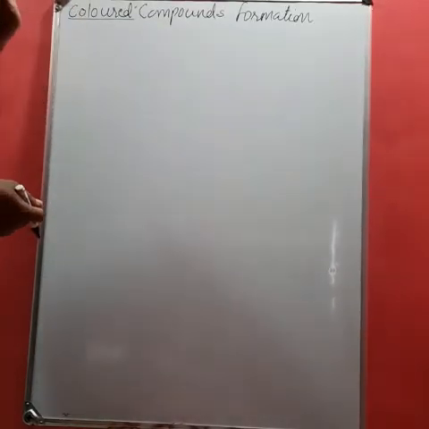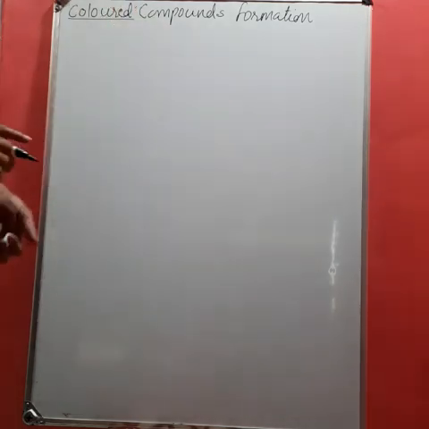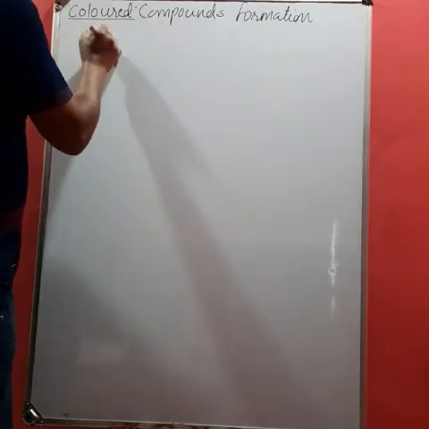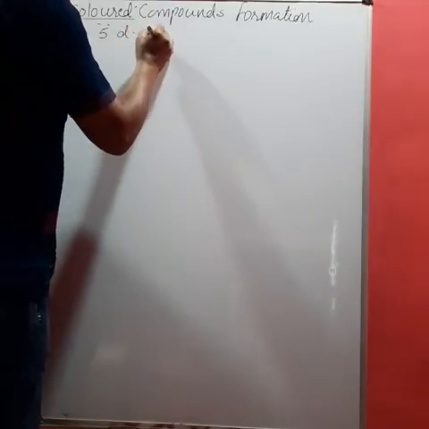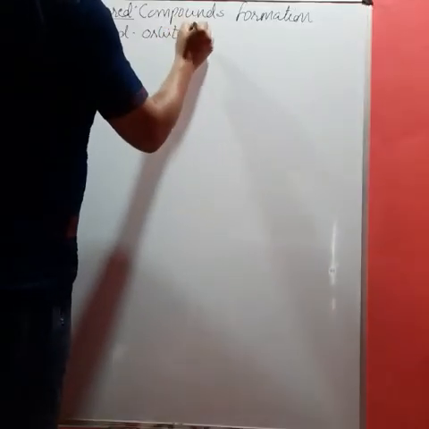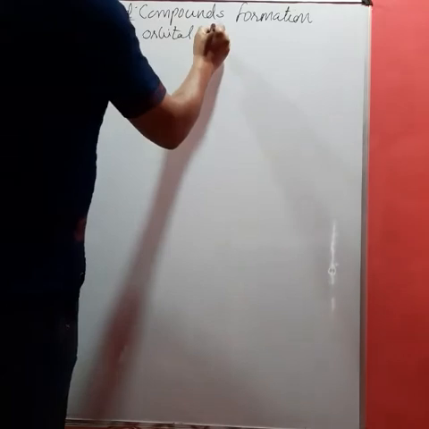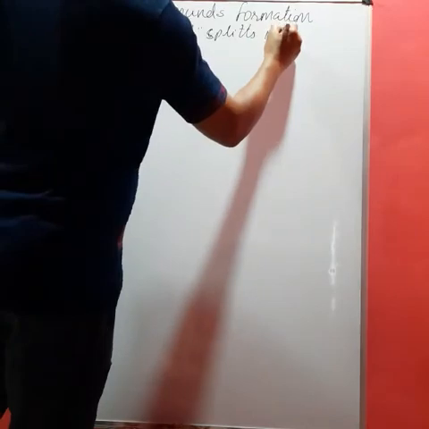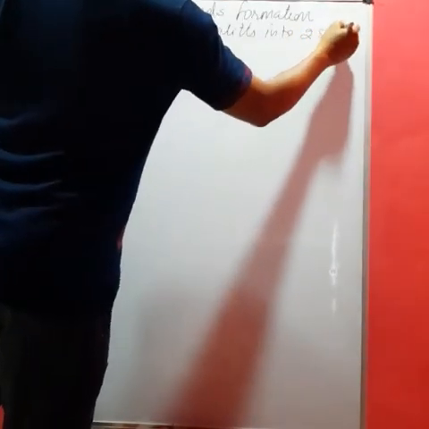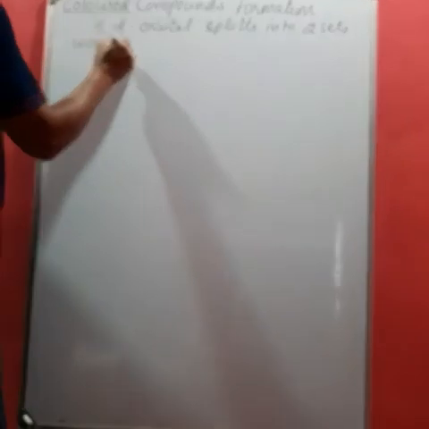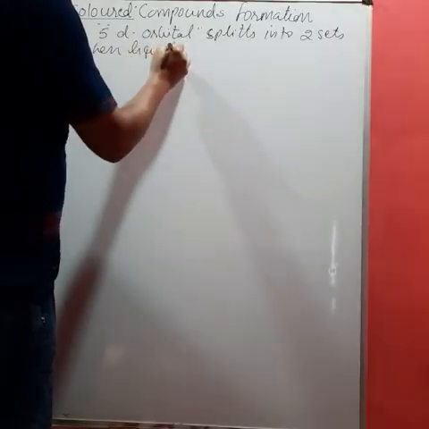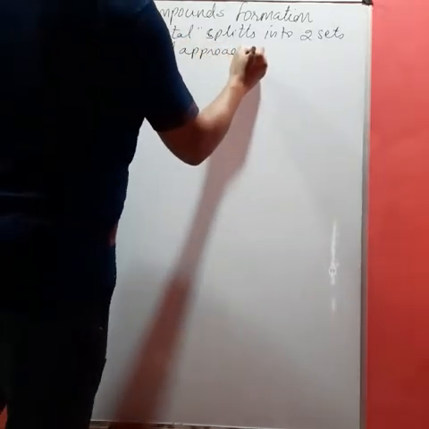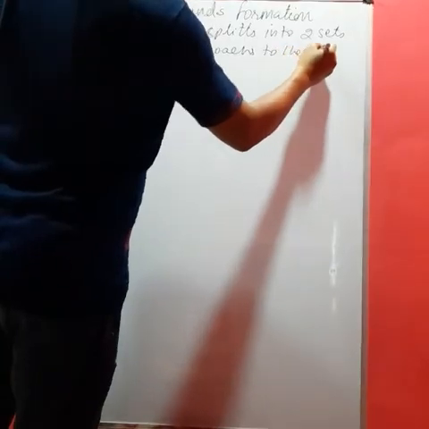So what is the reason for forming colored compounds? The reason is that the 5d orbitals split into two sets when ligands approach them.